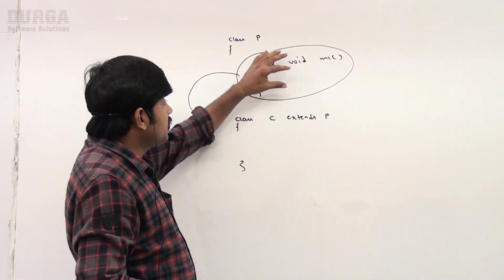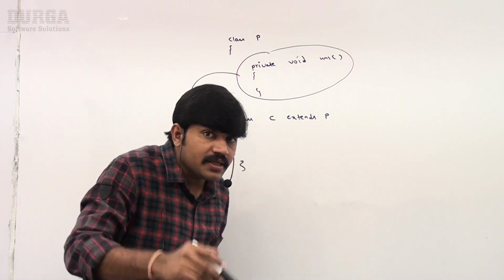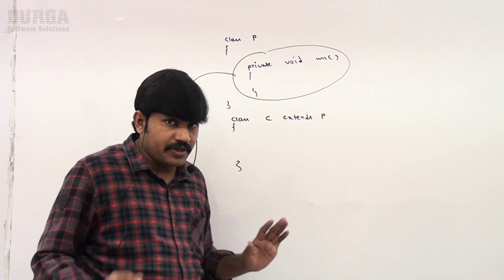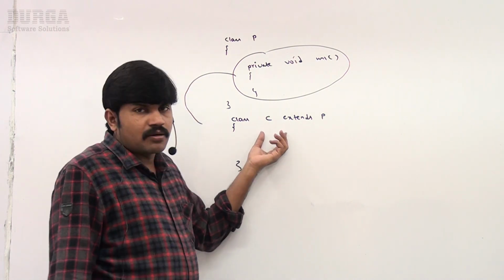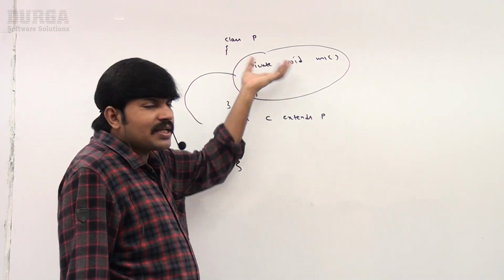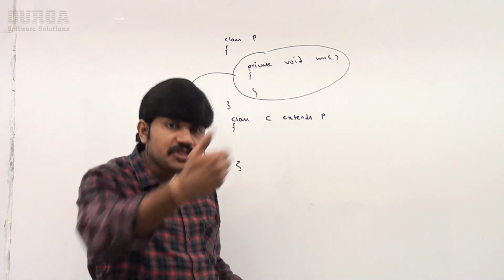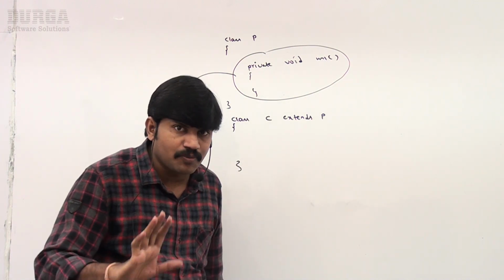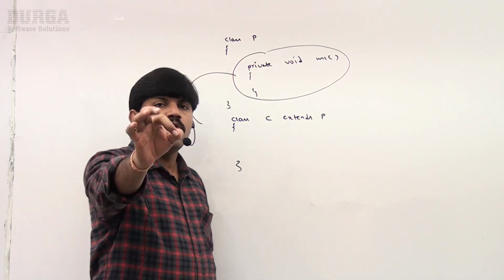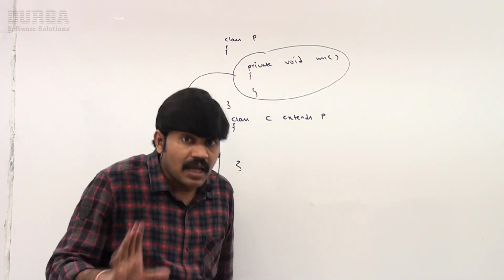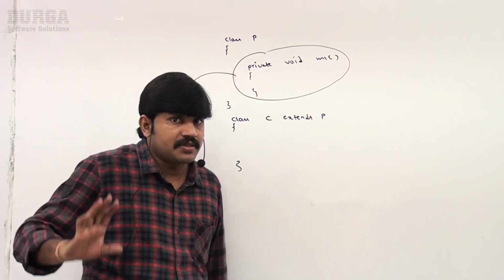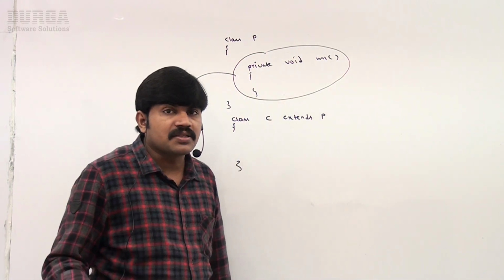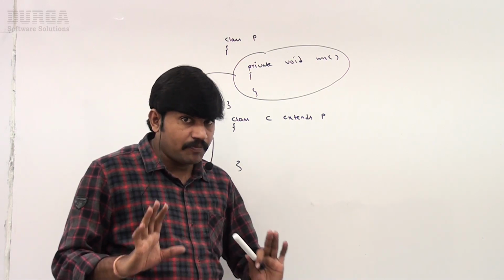Sir, if it is visible and the child is not satisfied with the implementation, then the child is allowed to override. But if the parent class private method is not visible to the child, then where is the chance of overriding? That's why overriding concept is not applicable for private methods.